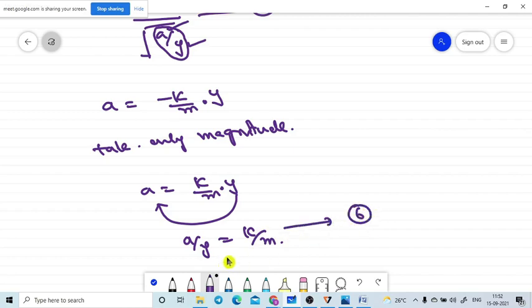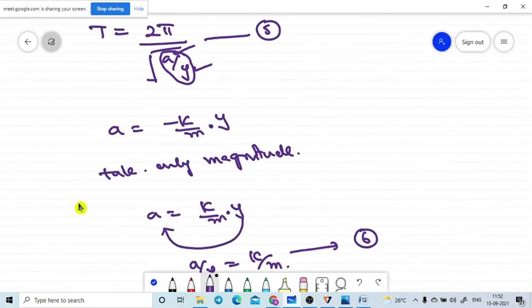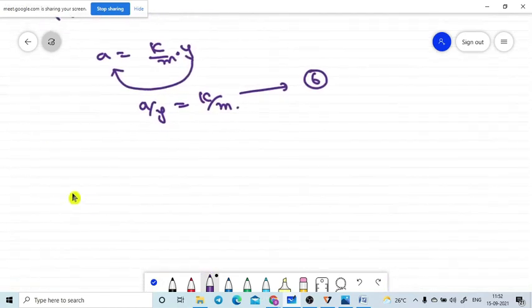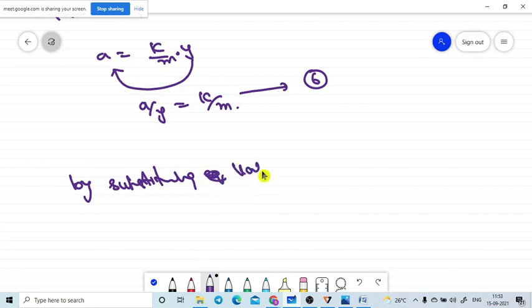Can I substitute the value of equation number 6 in equation number 5?